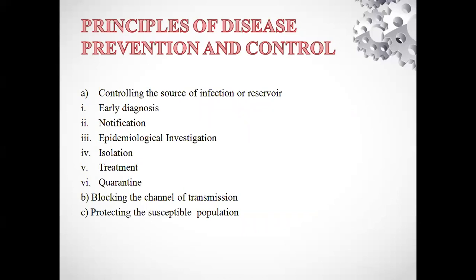So today I want to discuss controlling the reservoir or source of infection.